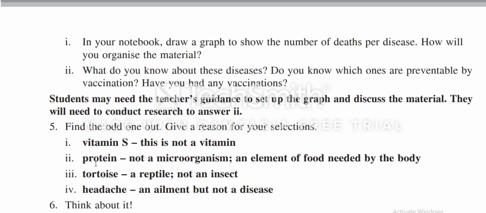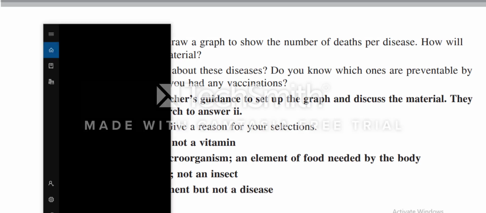In number 3, fly, tortoise, mosquito, flea, sandfly. You can say that the tortoise is a reptile, not an insect. All the others in the list are insects, while the tortoise is a reptile. Number 4, the list: diarrhea, tuberculosis, measles, malaria, headache. Diarrhea, tuberculosis, measles and malaria are actually diseases, but headache is not a disease. It's a symptom.